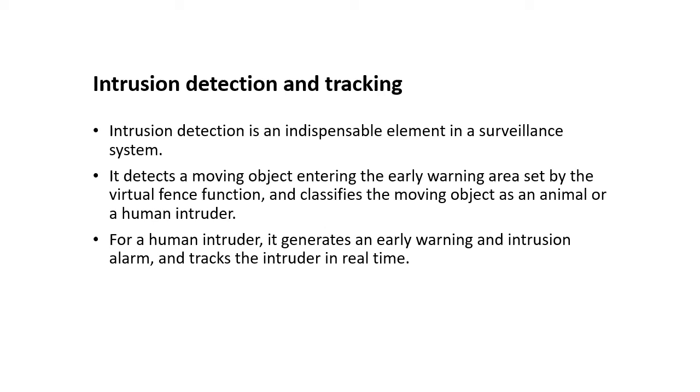So for a human intruder, it generates an early warning, an intrusion alarm. When the intruder crosses the outer line, a pre-alarm is set off, and it notifies us that someone is entering the premises. And if it is an animal, the virtual fence detects whether it is an animal or a human intruder, and if it detects a human intruder, then it sends out the signal.